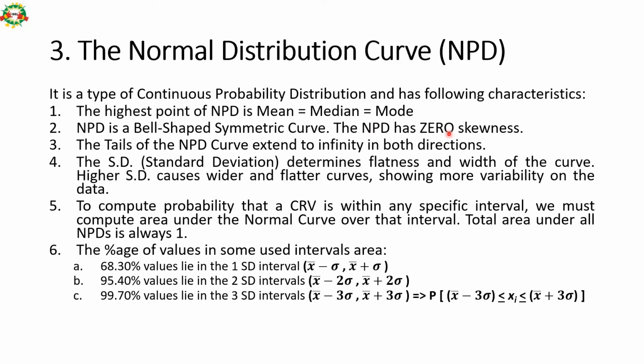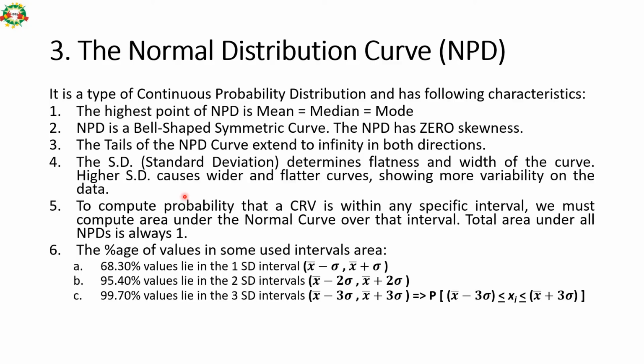So by default, every normal distribution curve has zero skewness. Tails of this curve extend to infinity, so they do not touch the axis. And the standard deviation of this curve determines the flatness and width of the curve. So higher the standard deviation, the wider and flatter the curve, which shows more variability of data.